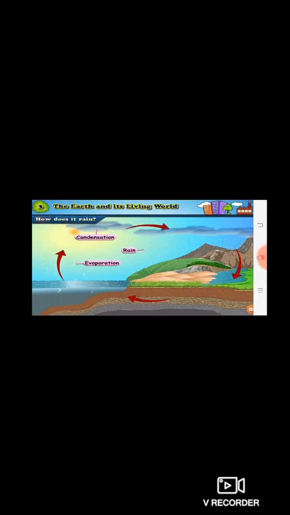Now we will see all the process. Evaporation means turning water into water vapor. Now next process, condensation. Condensation means water vapor to tiny droplets. And then there is rain, which means tiny droplets to heavy droplets. So again that rainwater comes back to the land. Yes, so this is a continuous process, and this continuous cycle is called the water cycle.